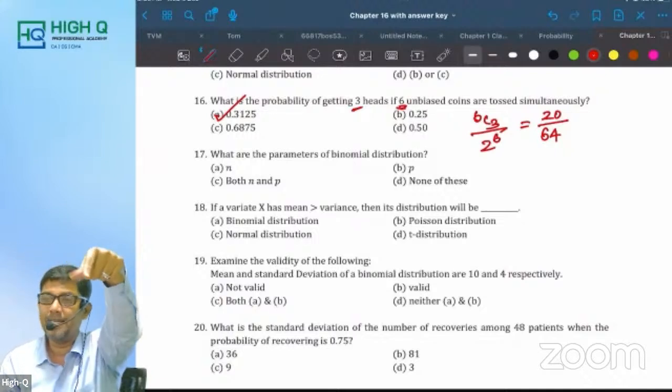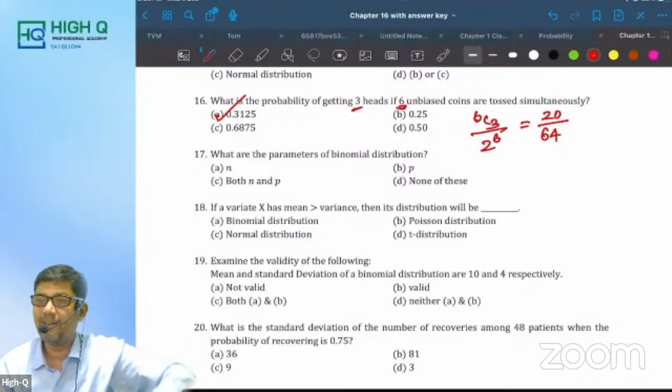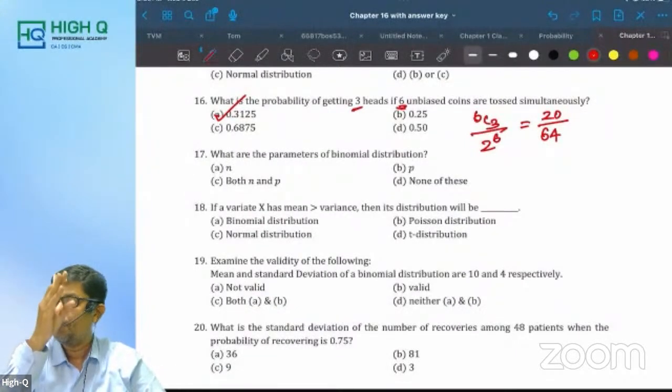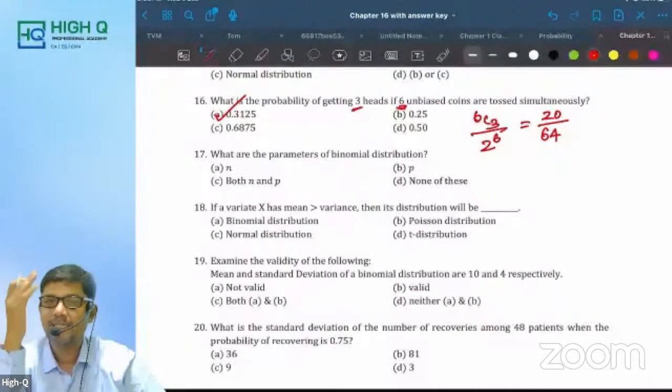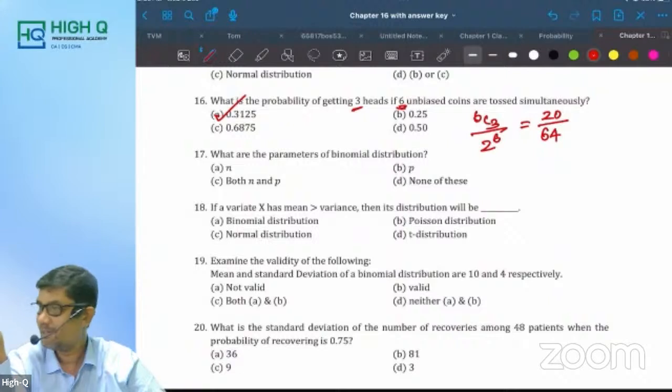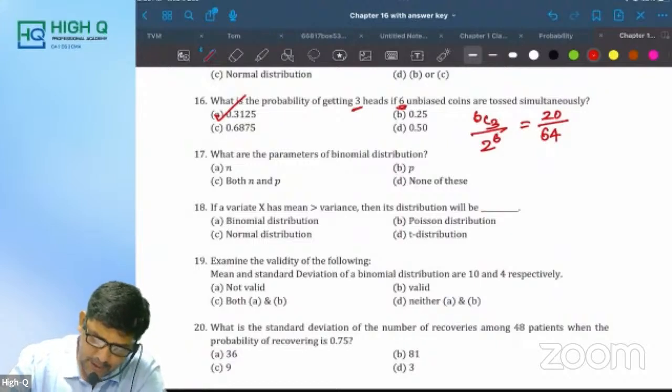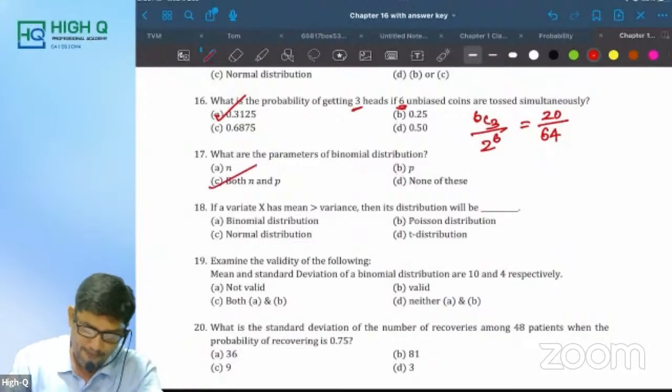For example, now you will simply give me the answer. If 10 unbiased coins are tossed, find the probability of getting 7 heads. Sir, simply you will say 10C7 by 2 power 10. That's it. 10C7 divided by 2 power 10. Very simple.